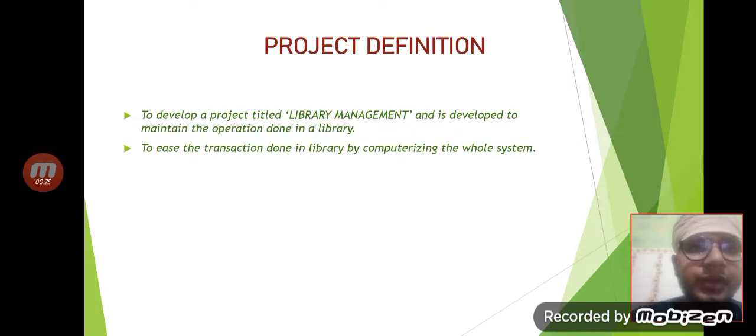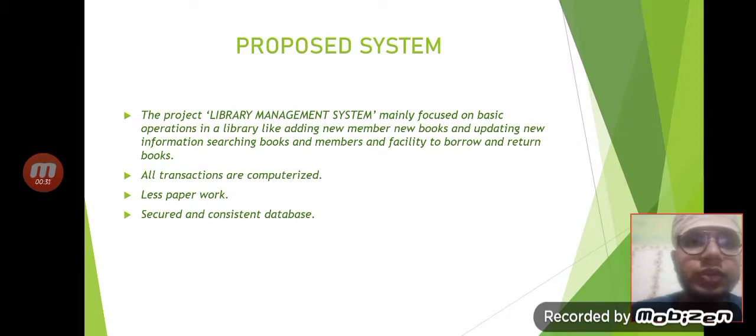Today I will discuss my project, Library Management System. It was developed to maintain the operations done in a library. The project mainly focuses on basic operations in a library like adding new members and new books, updating information, searching books, members and faculty, and returning books. All transactions are computerized, so there is less paperwork, and it is also secure and consists of a database.